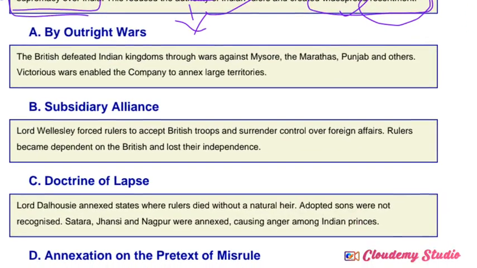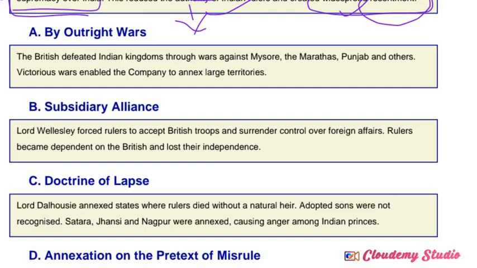By outright wars means, in history we can observe how rulers expand, even the Britishers or the Indian rulers or some other rulers. One is by the process of wars, declaring or announcing war against someone. Another is by introducing policies. Another method they followed to expand their territories is by establishing good alliances. These different methods we can observe in our history.